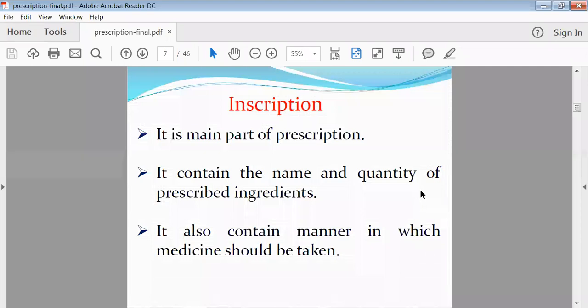Generally the physician will write the short form of the tablet, like tab, or cap meaning capsules, or susp meaning suspension. These are the short forms they will write, and in front of the tab they will write the quantity, like 500 mg or 100 mg, and then they will also write 101 or 111. This is nothing but the dosing times: morning, afternoon, and evening or night. So likewise they write there. This total part is called the inscription of the prescription.